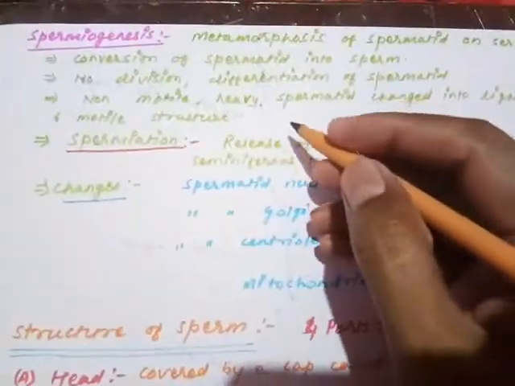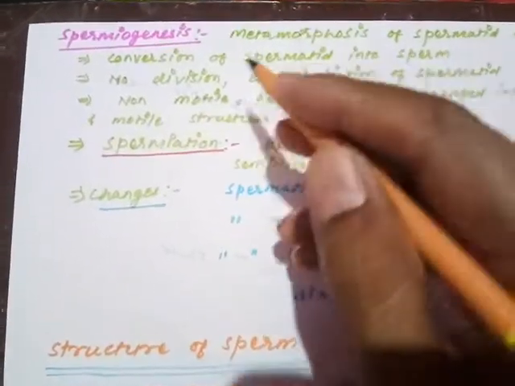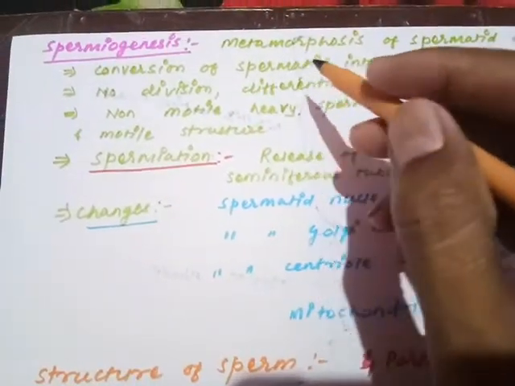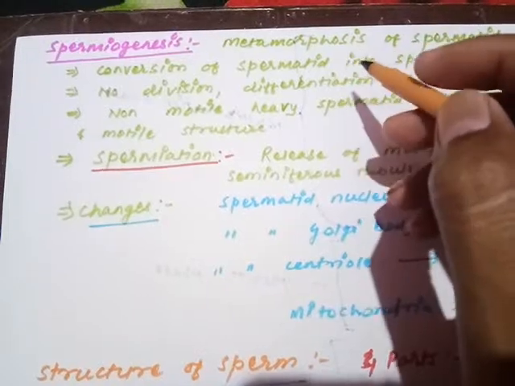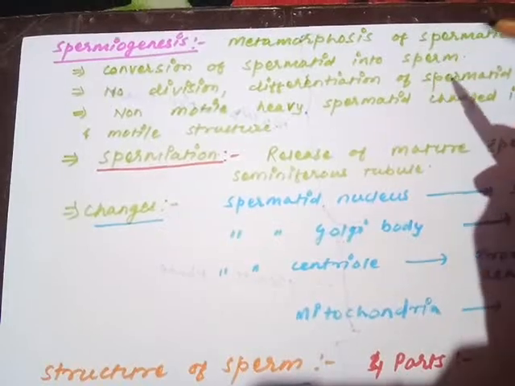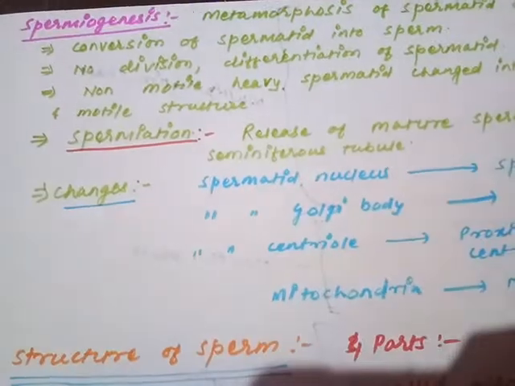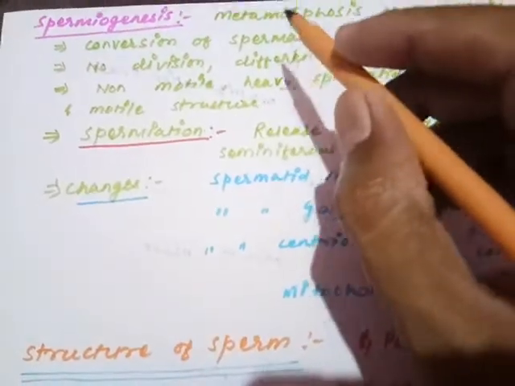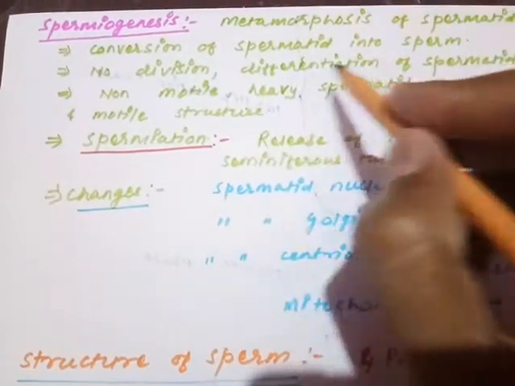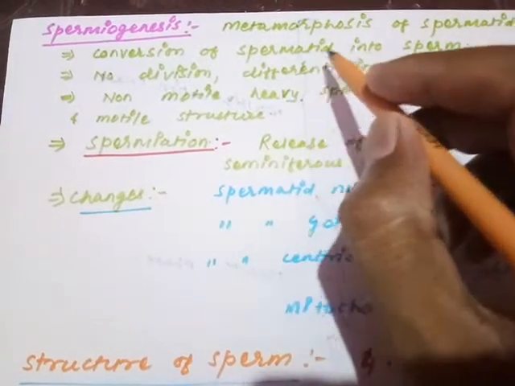So students, after completion of the process of spermatid formation, the second step of spermatogenesis begins, that is called spermiogenesis. Spermiogenesis is nothing but the transformation of spermatid into the sperm. That occurs on the Sertoli cell. So metamorphosis of spermatid on Sertoli cell is called spermiogenesis. Actually, what happens during spermiogenesis is the conversion of spermatid into the sperm.